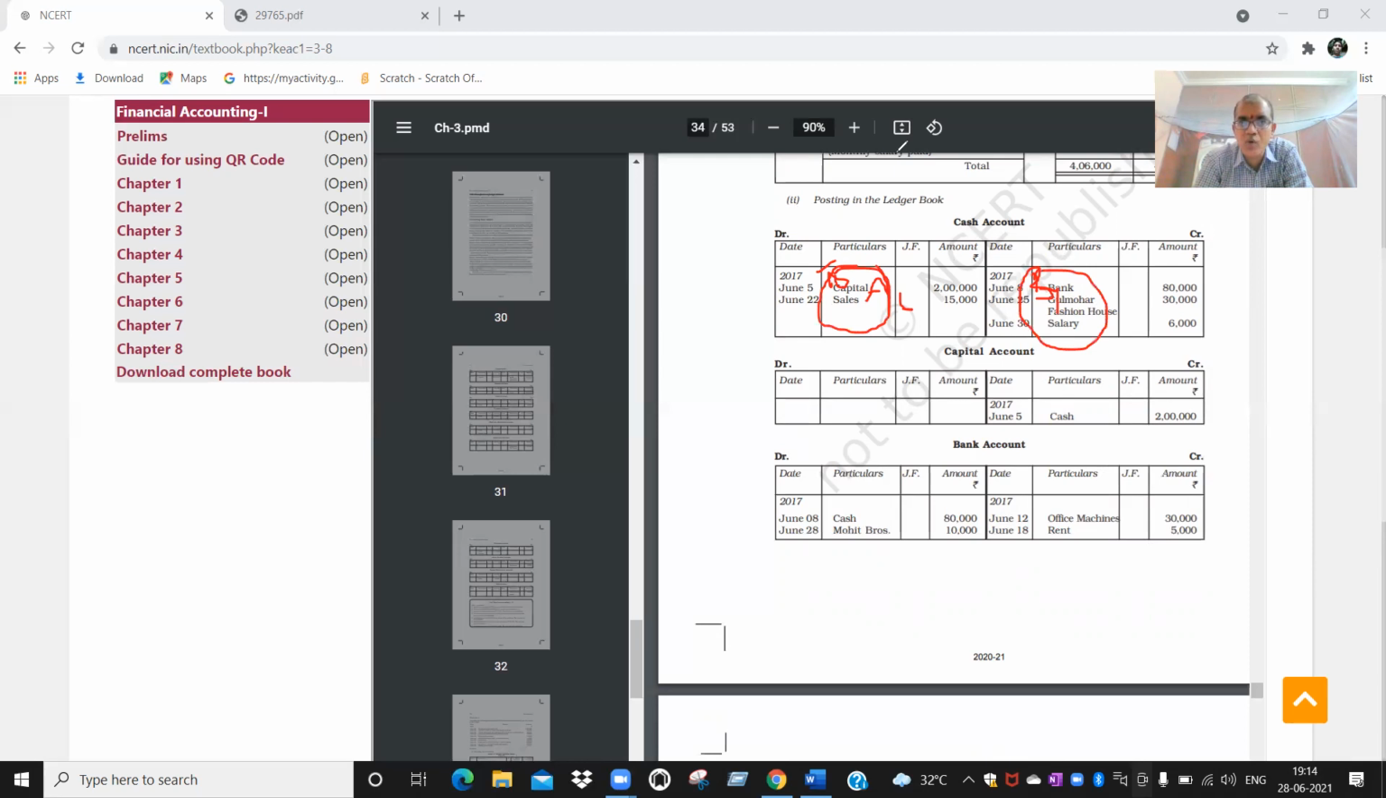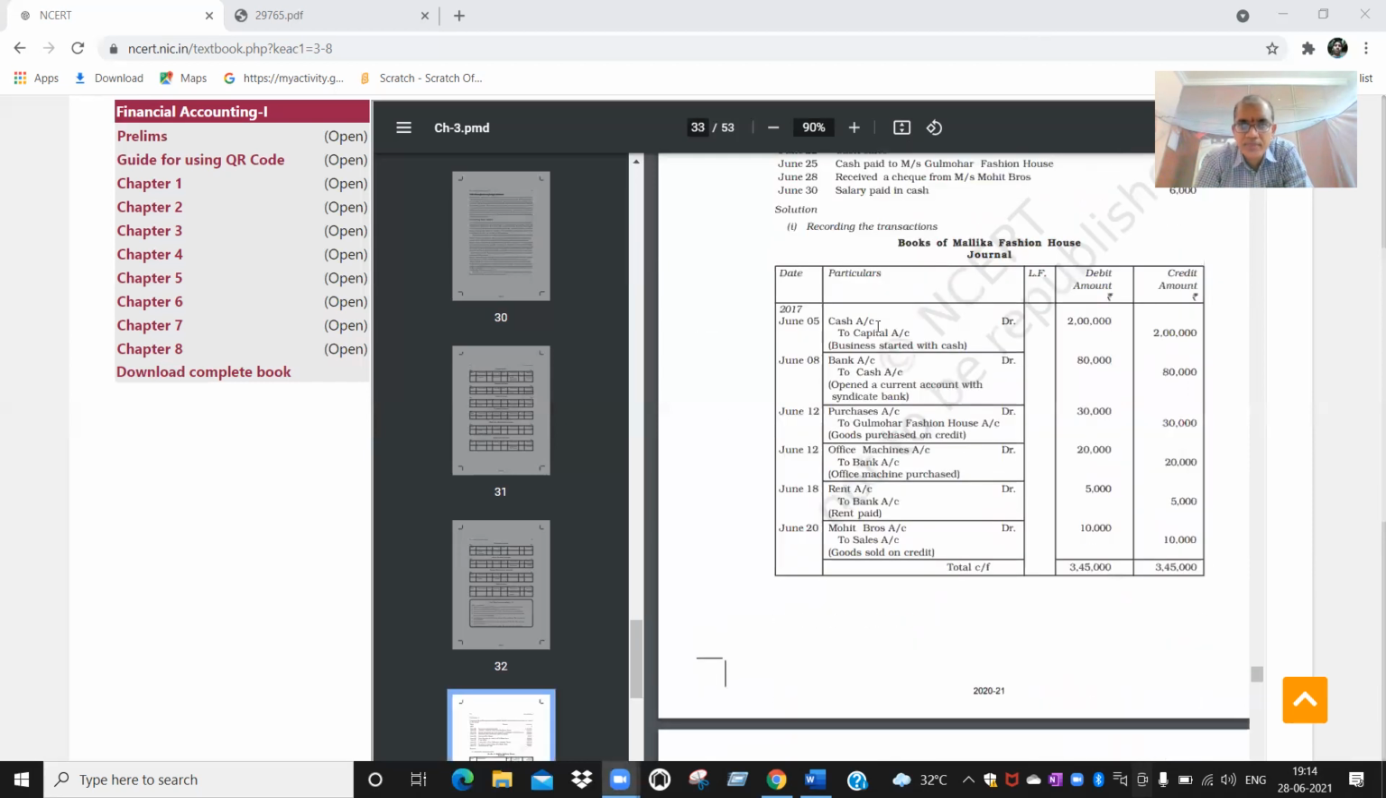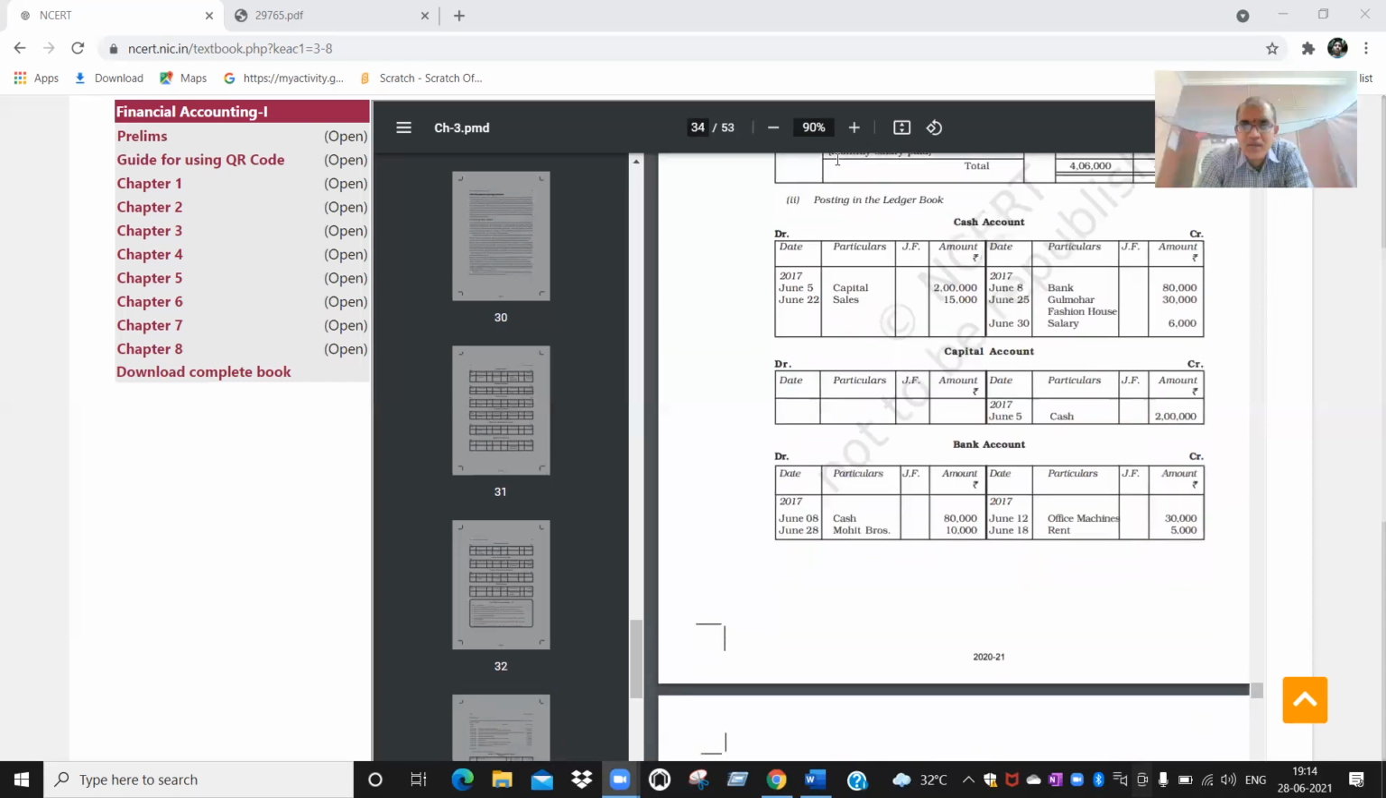Now you observe how they have posted. See, cash account debtor to capital account is there, no? So "To capital account" means you have to mention the "To" side. That is why you can see "To" is mentioned. You have to start with "To capital account". The amount you can check, it will be 2 lakh rupees. Is it correct? You can verify in the textbook. So you understood the first transaction.